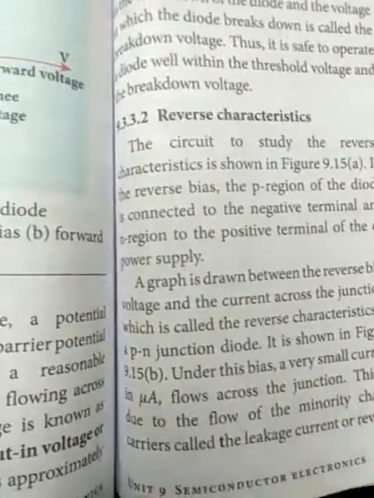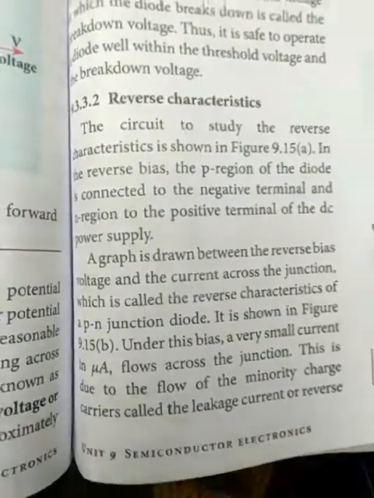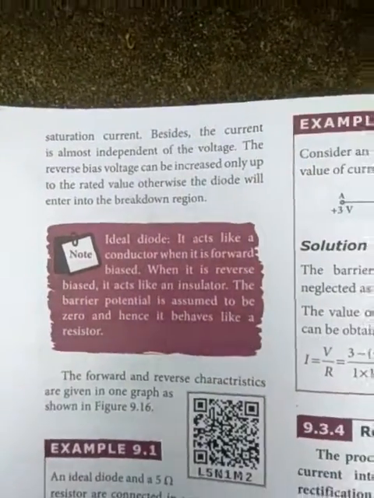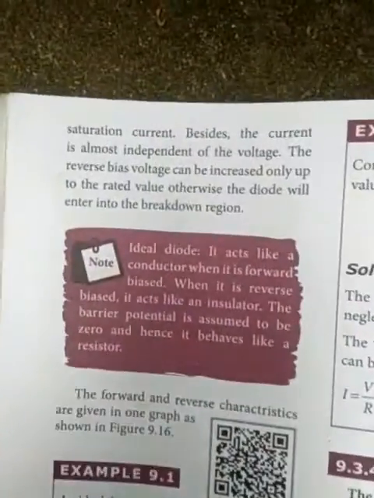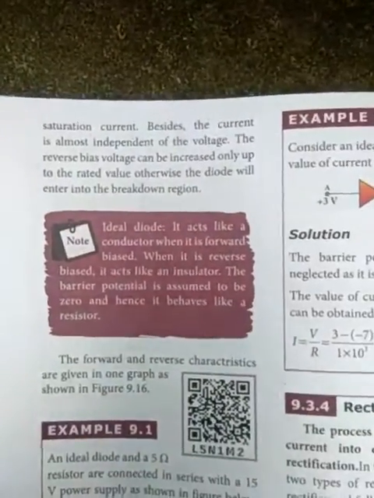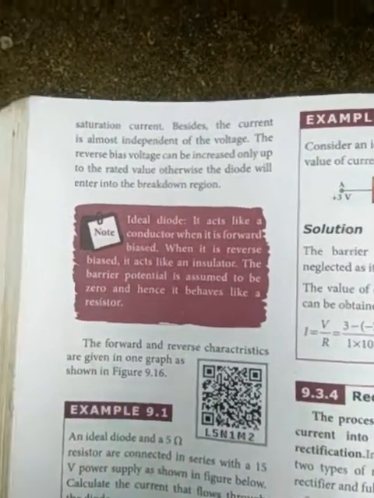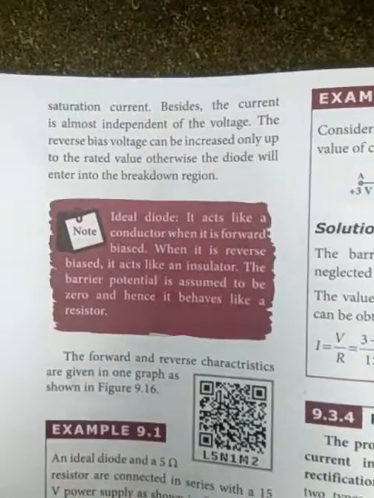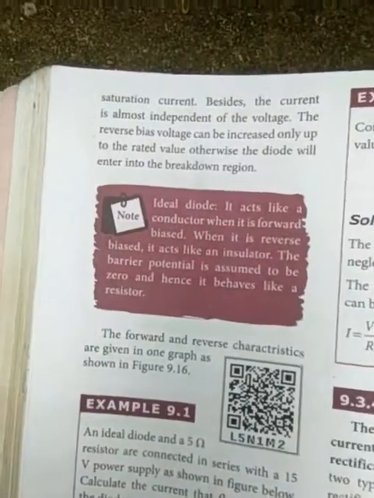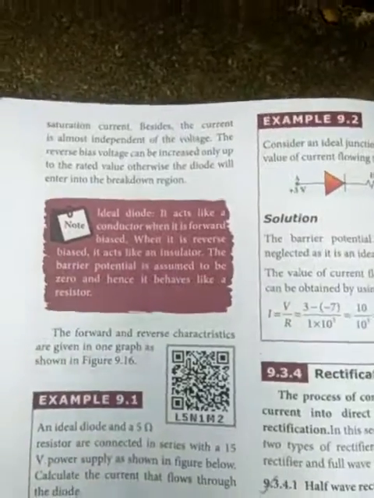The flow of minority carriers is called the leakage current, or the saturation current. The current is almost independent of the voltage. The reverse bias voltage can be increased only up to the rated value, otherwise the diode will enter into the breakdown region. Okay, is it understood? Okay, thank you children.